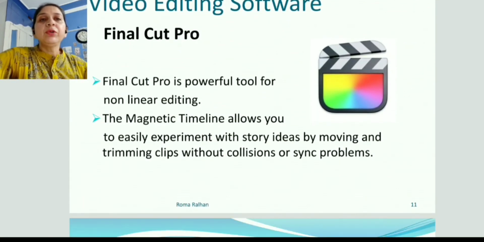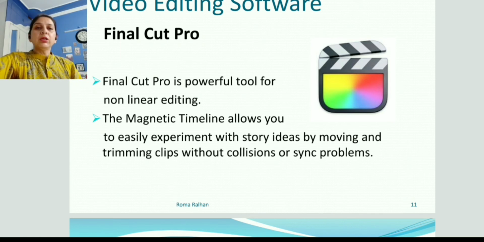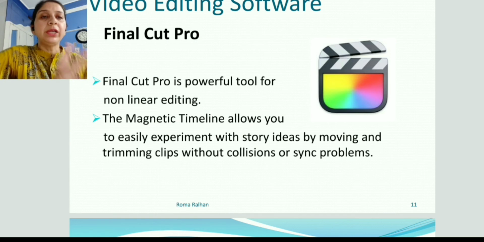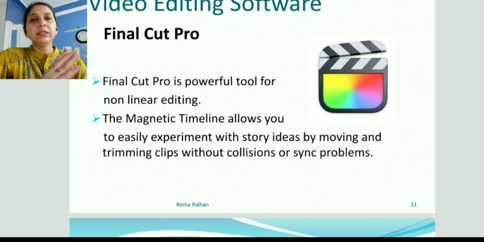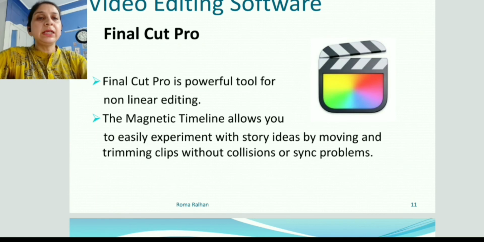The next video editing software is Final Cut Pro. It is again used for non-linear editing, and the magnetic timeline here allows you to easily experiment with story ideas by moving or trimming the clips without collision, so one layer doesn't collide with another. You can easily use the effects, and you can use multiple layers using this timeline.